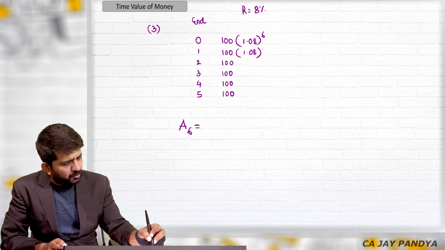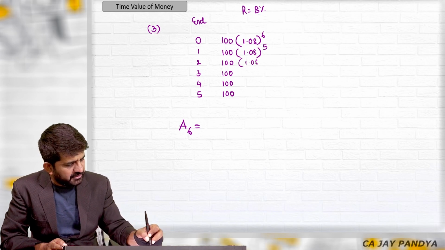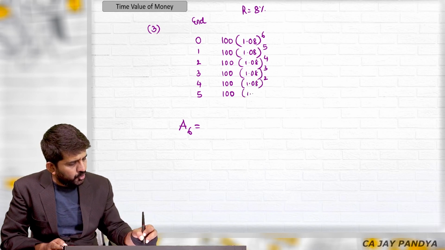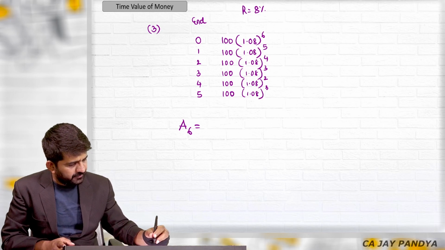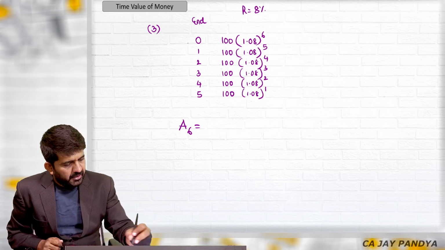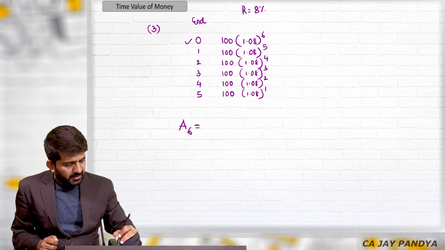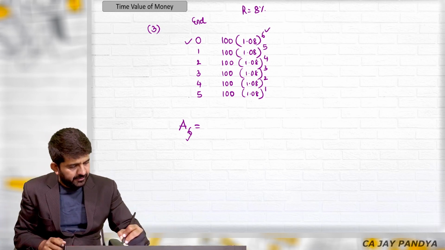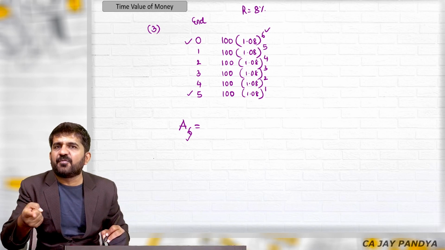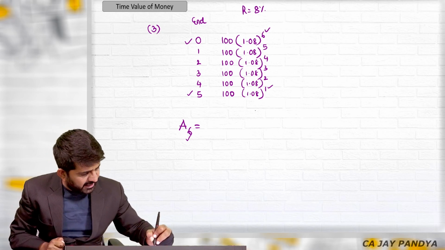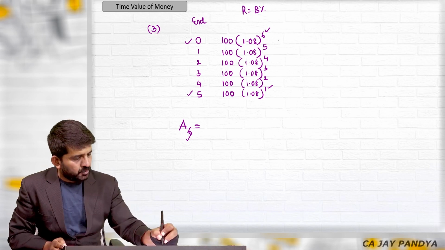Now please understand, everything will go in descending order, in sequence. And you should not find the logic of all the years. You can just take the logic of only the first year. Invested today, I will be withdrawing after 6 years, so I will be getting 6 years' interest. And the last one, invested at the end of 5th year, withdrawn at the end of 6th year, I will be getting 1 year's interest. My answers will be correct.